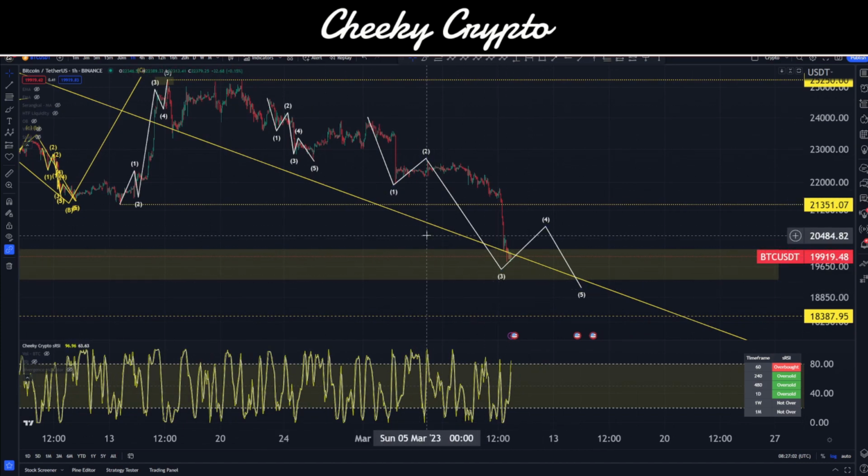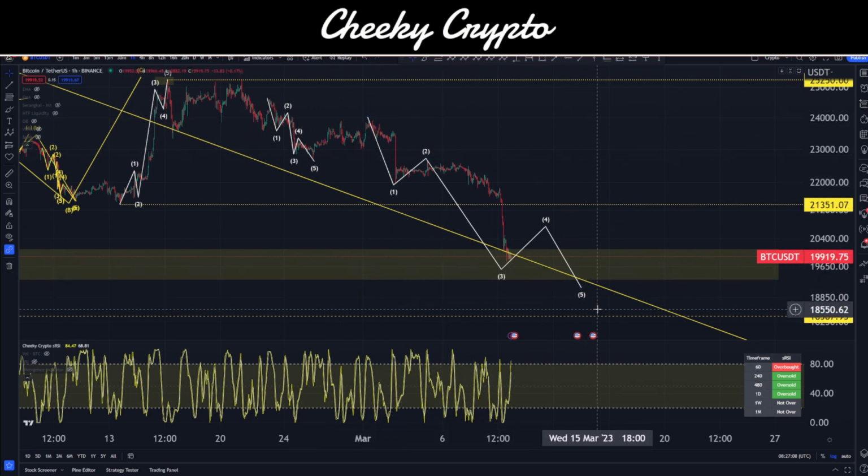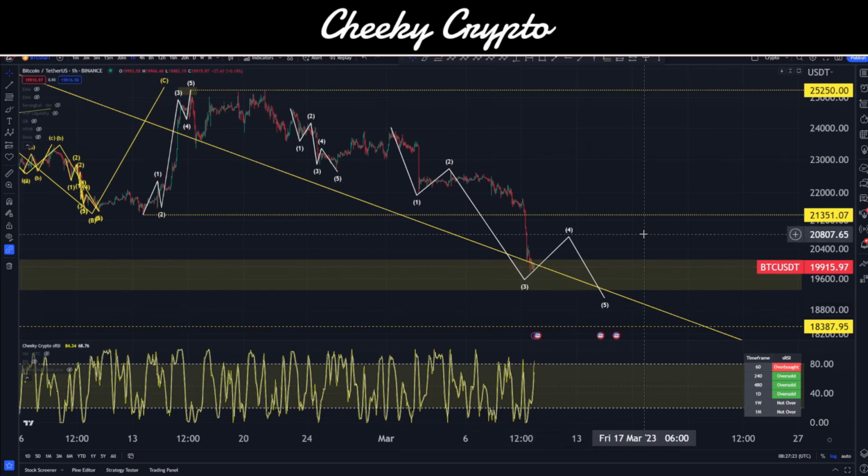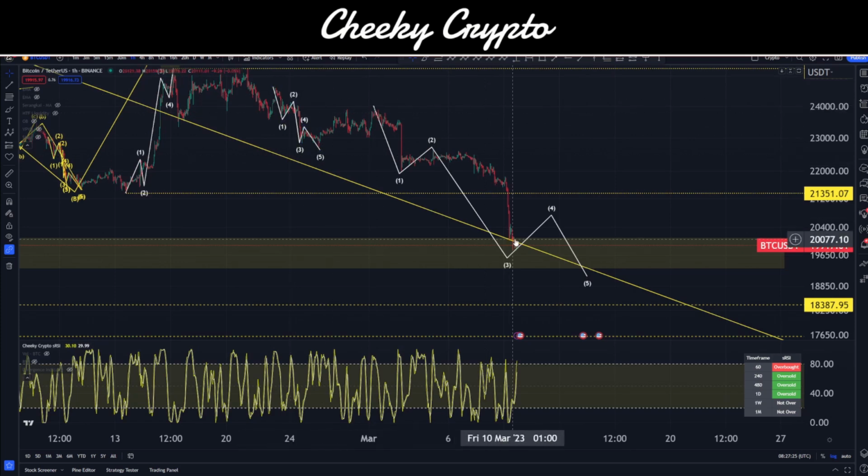It is, of course, going to be interesting to see how these develop, because we will always have 3 moves to the downside with 2 counter to the upside. So we've moved down. We'll be looking for a wave 4, which will go up, and that will be 3 waves in itself. And then we'll come down again, probably in another 5, could be a diagonal of any sort as well. So I'm just going to keep a close eye on that. Then we'll go up, then we'll come down again. And ultimately, now we've got this structure where we're starting to see these 5 waves.